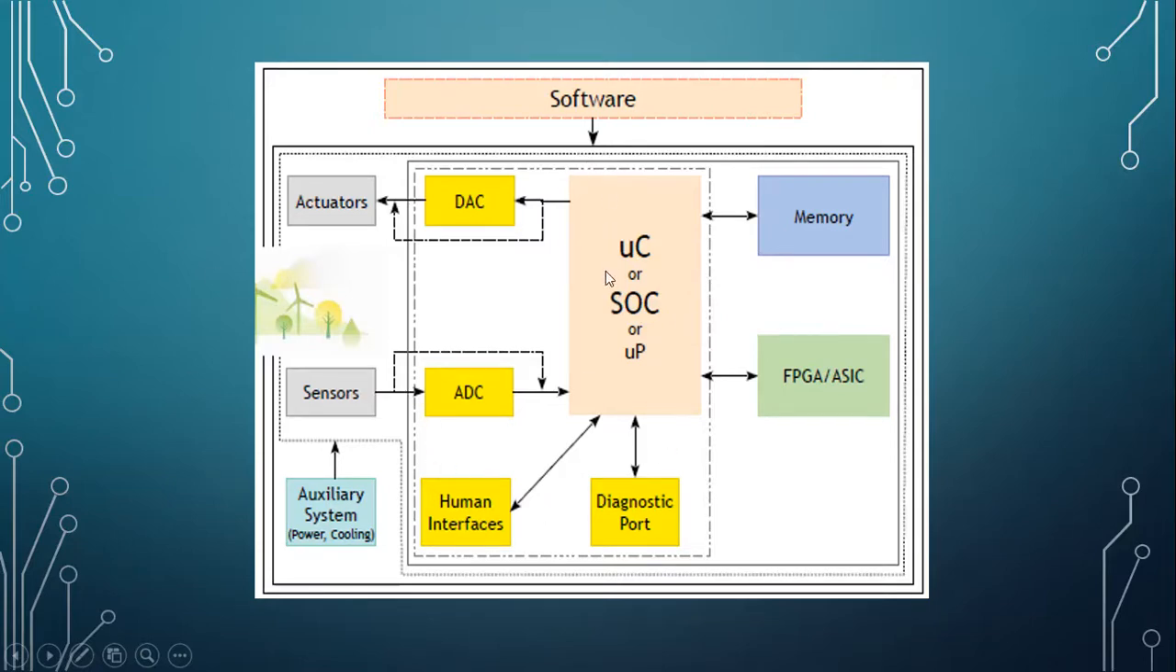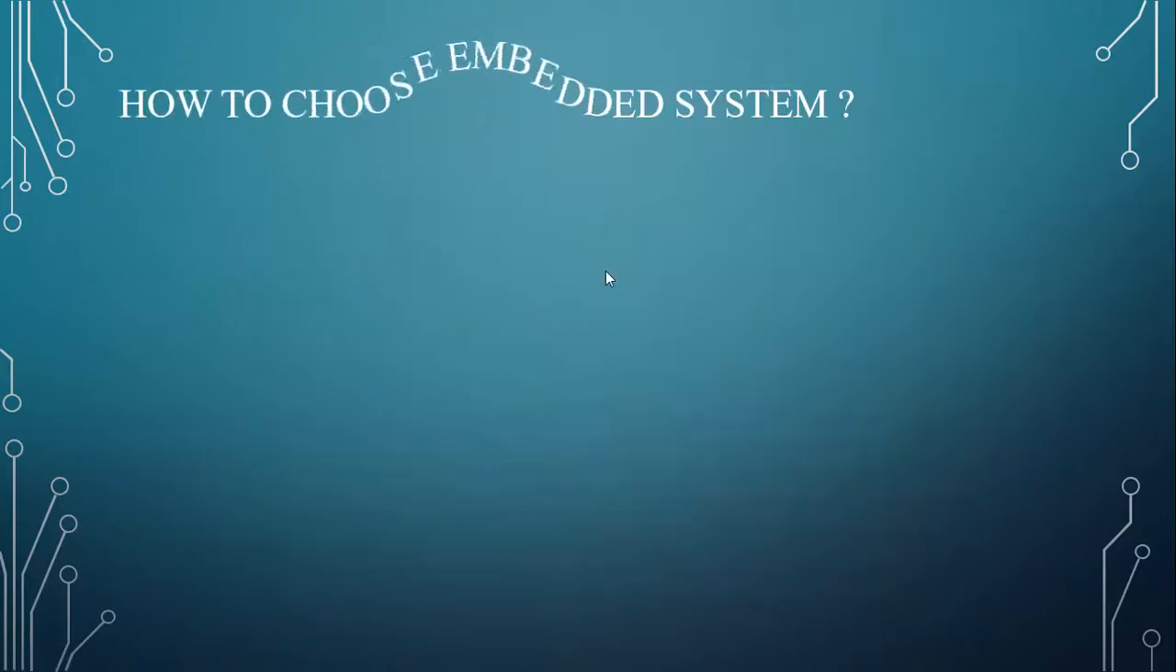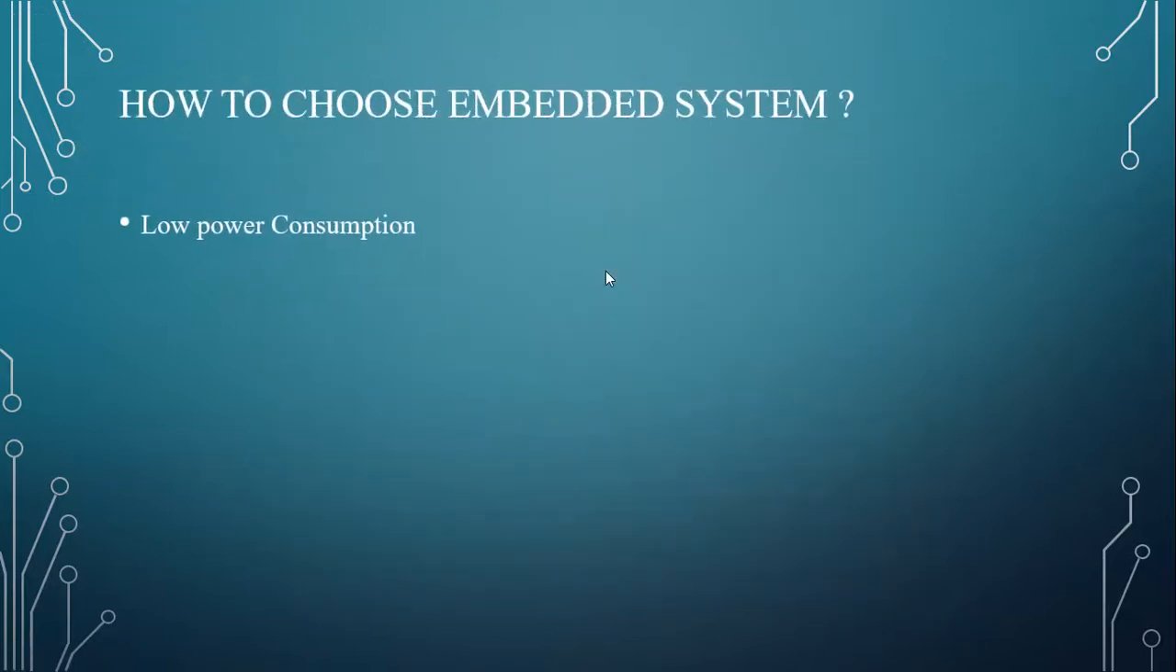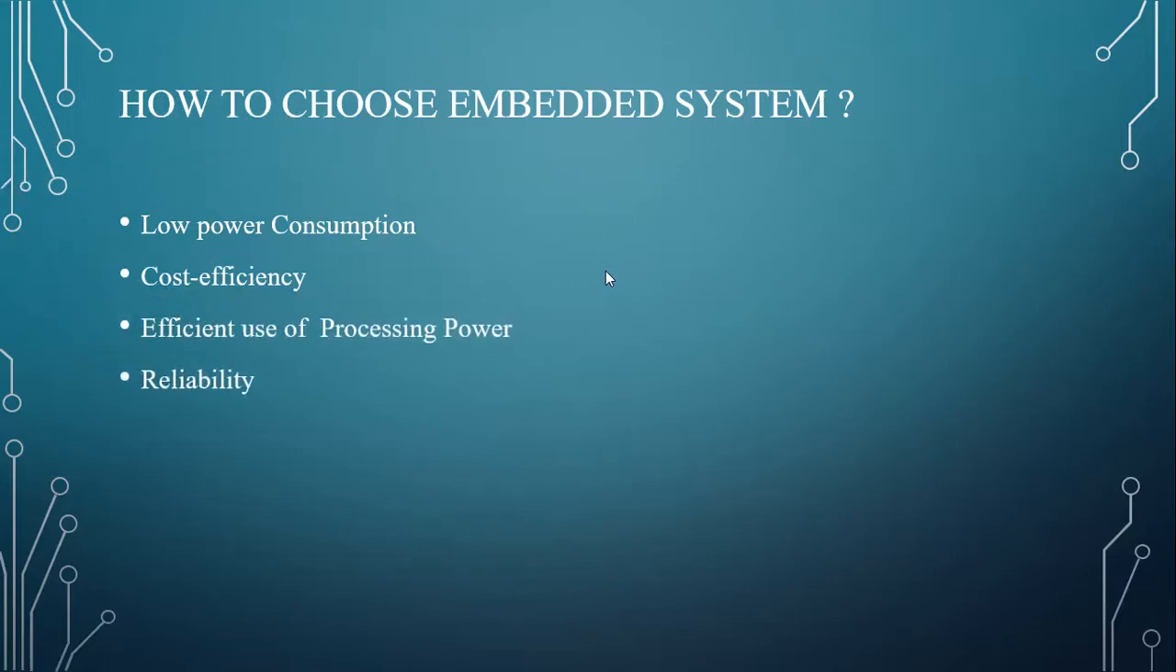Let's see how to choose an embedded system. The embedded system should consume less power, the cost efficiency and processing power should be good, the system should be reliable, and the memory should be used efficiently.